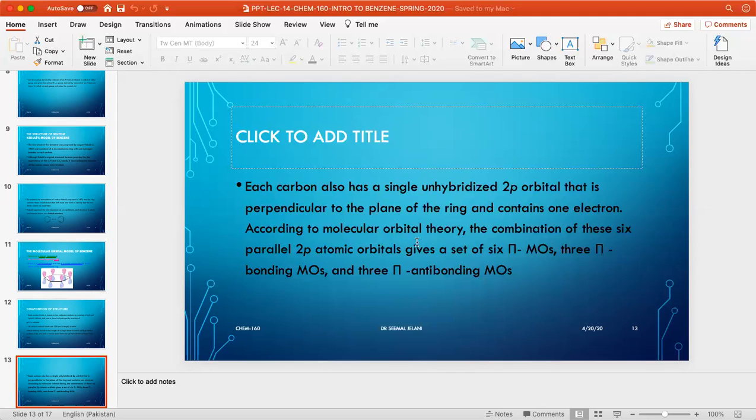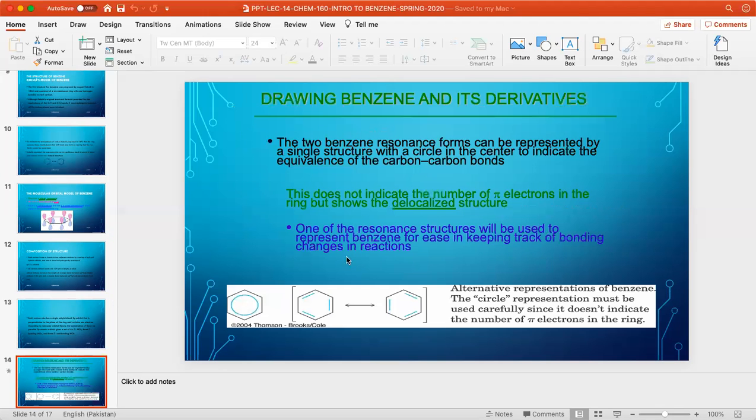According to molecular orbital theory, the combination of these 6 parallel 2p atomic orbitals gives a set of 6 pi molecular orbitals: 3 pi bonding orbitals and 3 anti-bonding molecular orbitals. We do not go into its details because that is not part of the course contents.